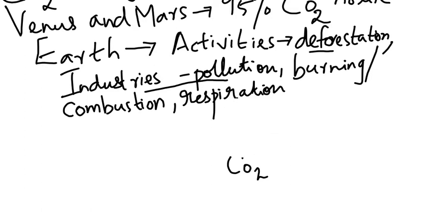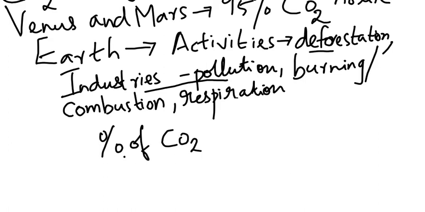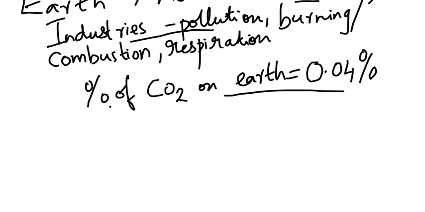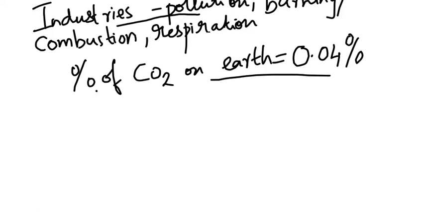But still, despite all these activities, the percentage of carbon dioxide on earth is less. Earth is not like Venus and Mars. It is only 0.04%. This much carbon dioxide is only there. Even if you are releasing so much carbon dioxide, this much is only there on earth. So what might be the reason why carbon dioxide is not found much on earth? Very good. The reason for less carbon dioxide.